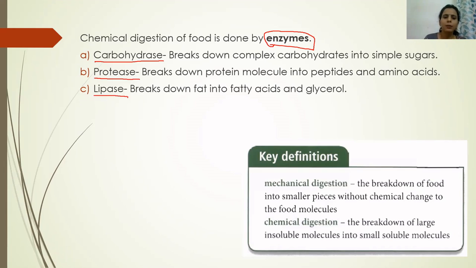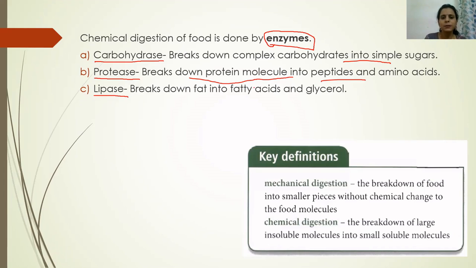Carbohydrases break down complex carbohydrates, that means they break down polysaccharides into disaccharides or monosaccharides, into simple sugars. Protease breaks down protein molecules into peptides and amino acids. When we learn about digestion, I will tell you the meaning of peptides and amino acids.